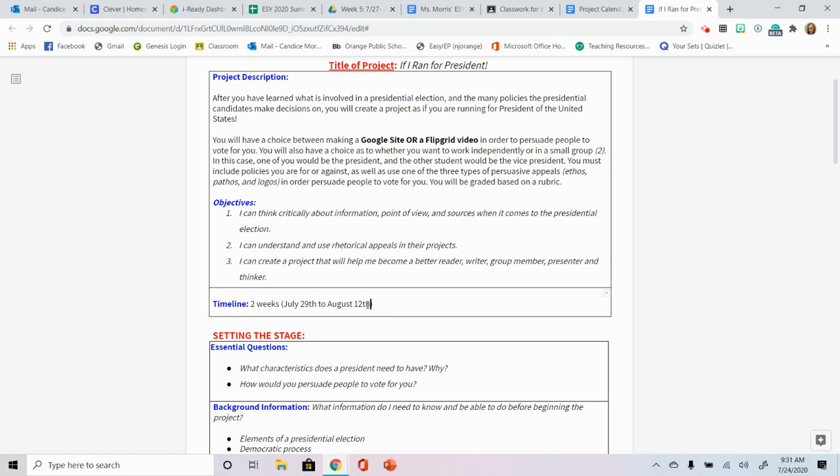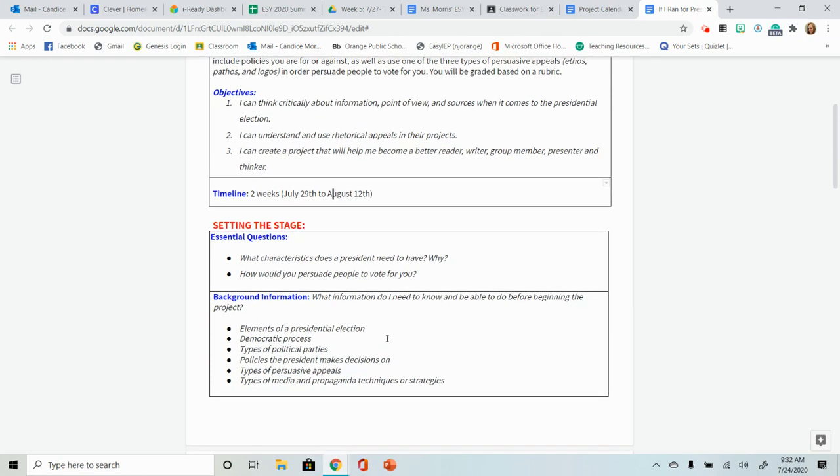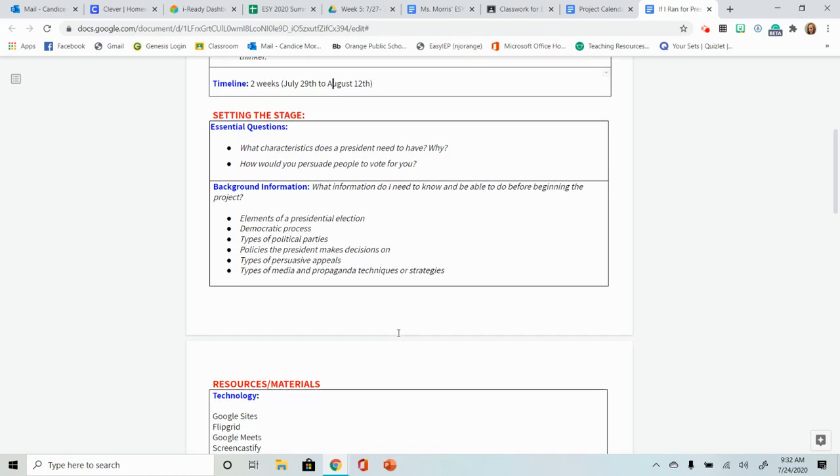Now, obviously, I want presentations to be done before that, so we might have presentations the day before. I'm going to show you a calendar as well that I created for everybody, so you can see exactly when everything is due and when I want it due by, so that way we can have it done on time. Okay, so essential questions, I'm not going to go over those. You guys can read those on your own. This will be posted in Google Classroom, so that way you have it to refer back to.